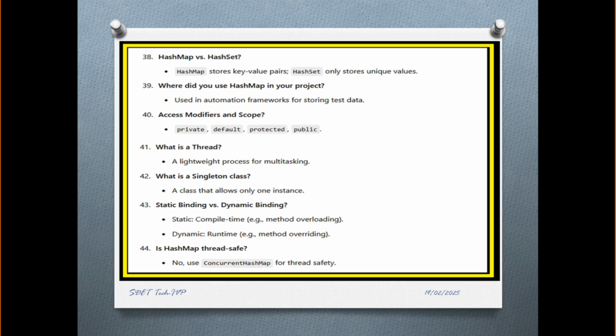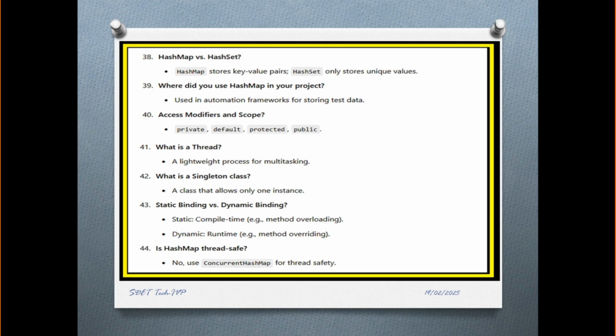Access modifiers and scope. The access modifiers and scopes are private, default, protected, and public. What is a thread? A thread is a lightweight process for multitasking. What is a singleton class? It is a design pattern, a class that allows only one instance.